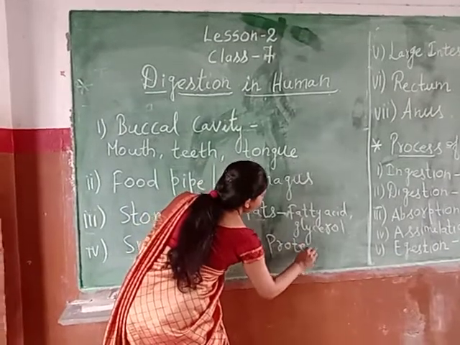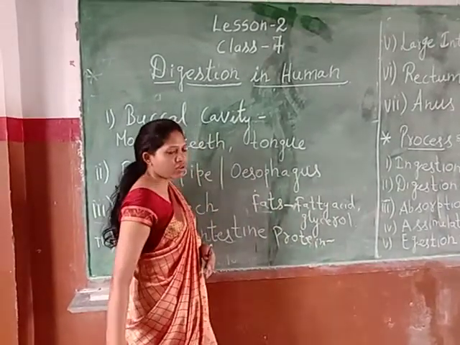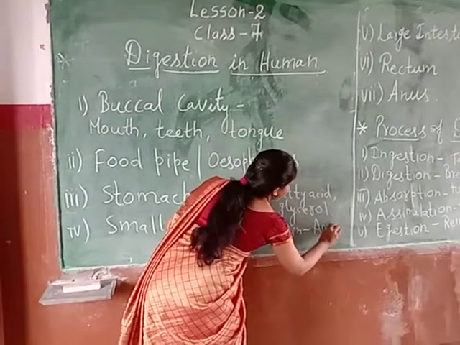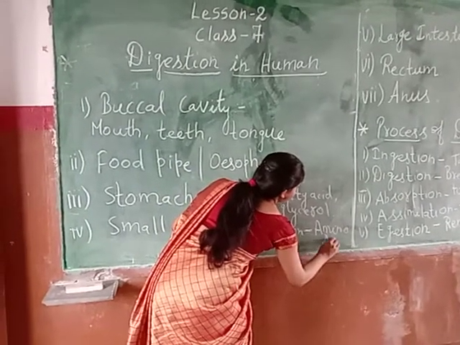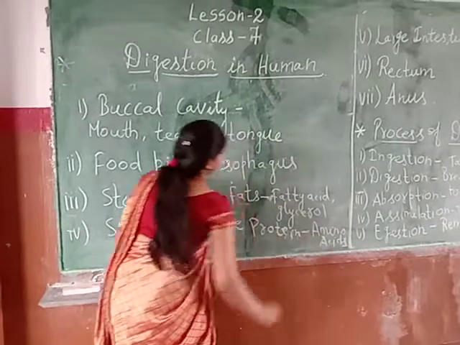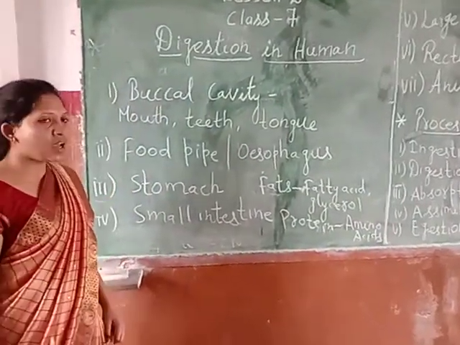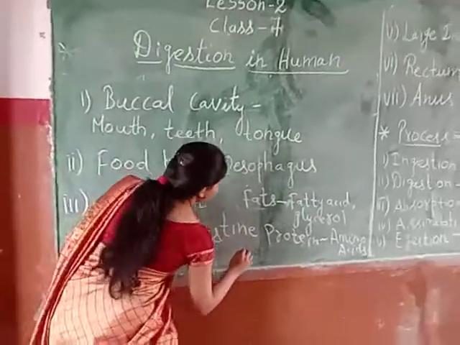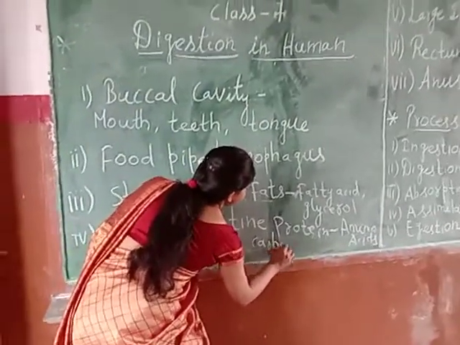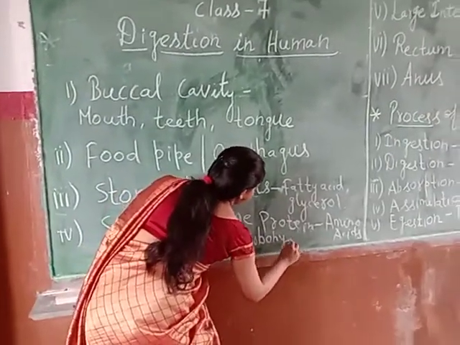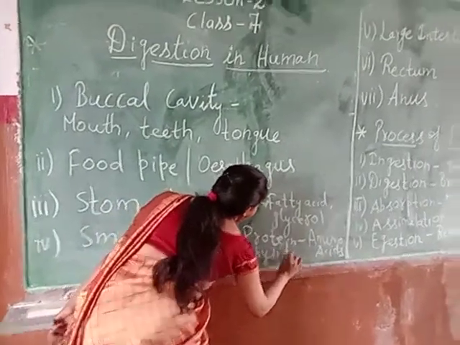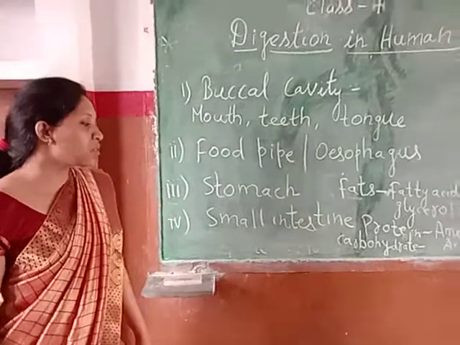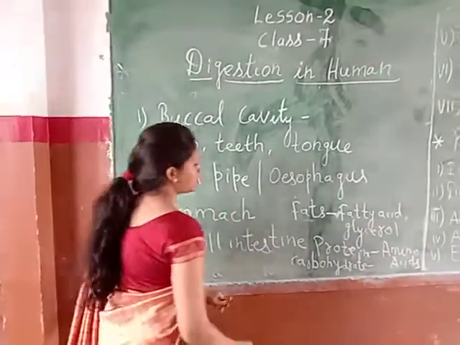Protein will convert into what? Amino acids. Okay? Amino acids. And if we have carbohydrate, it will convert into what? Into its smaller component, which is called glucose.